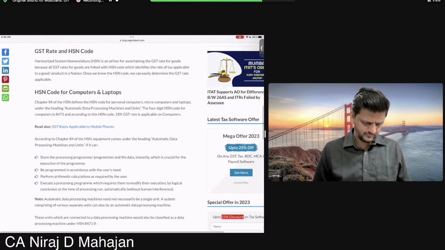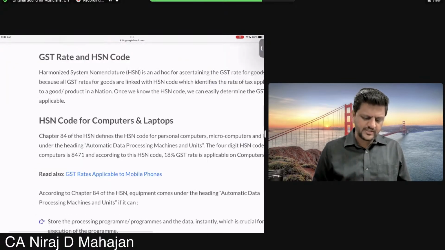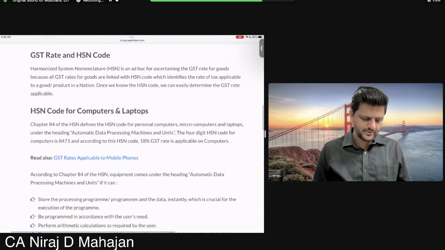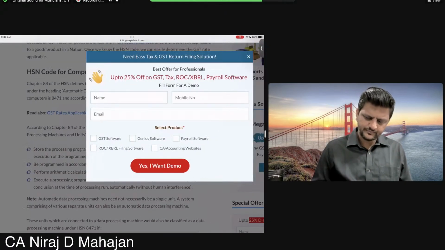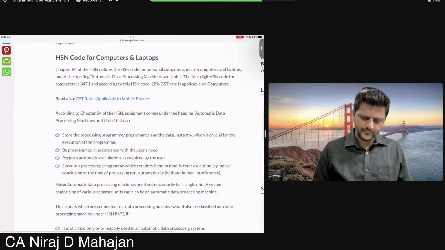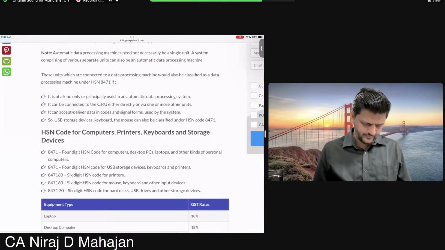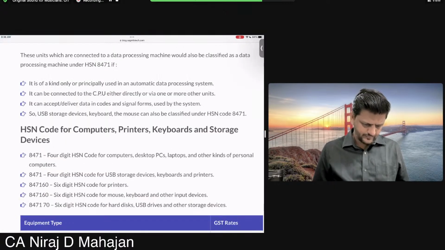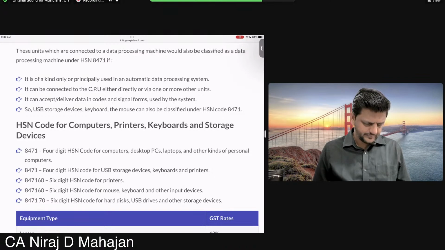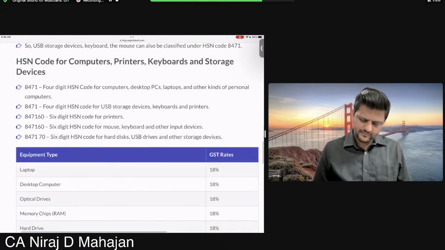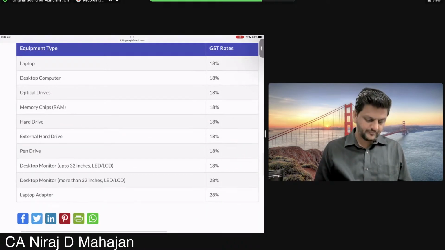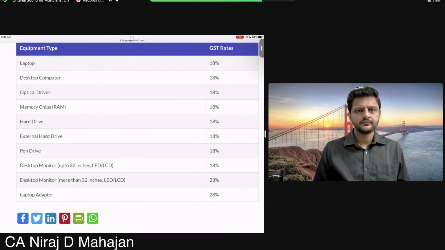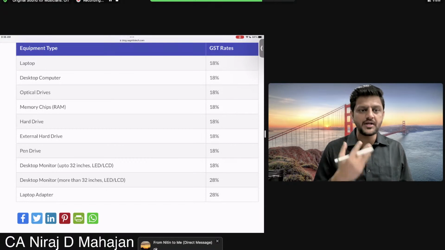Chapter 84 of HSN defines the HSN code for personal computers. Right now, what is the code? 8471. The 4-digit code, okay. Check here. Printers, mouse, keyboard, USB drives. Okay, everybody? Desktop monitor up to 32 inches, 18%. More than 32 inches, 28%. My goodness.